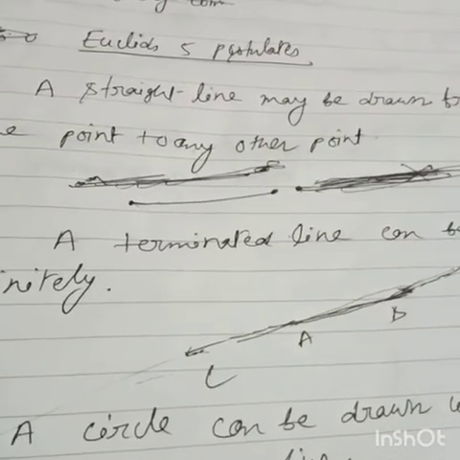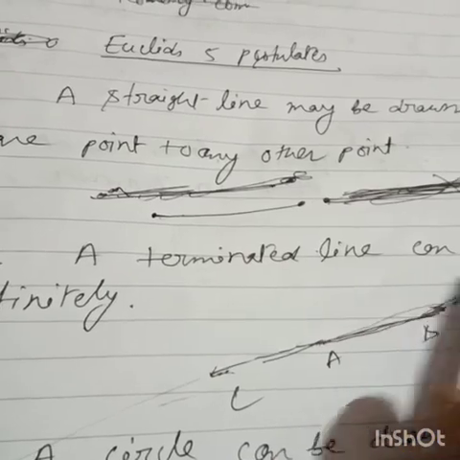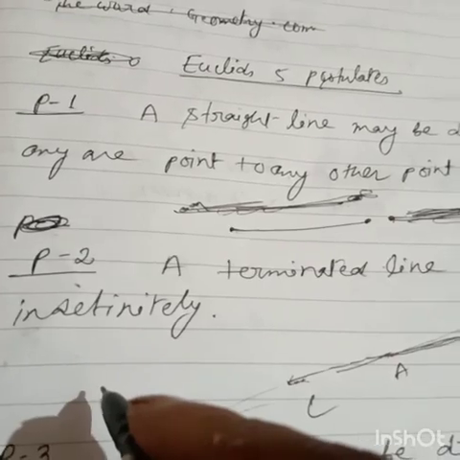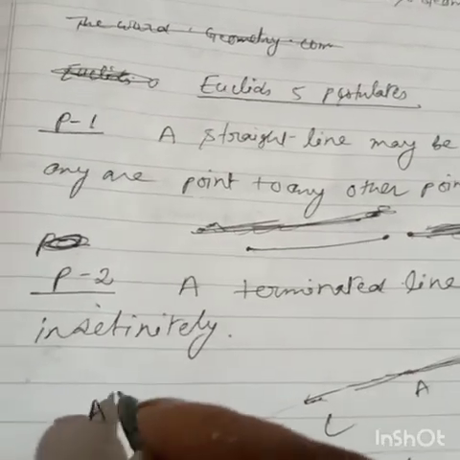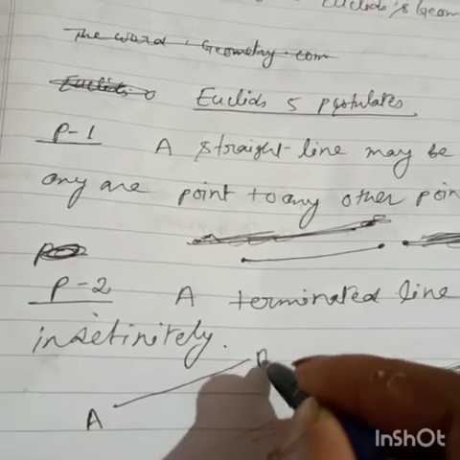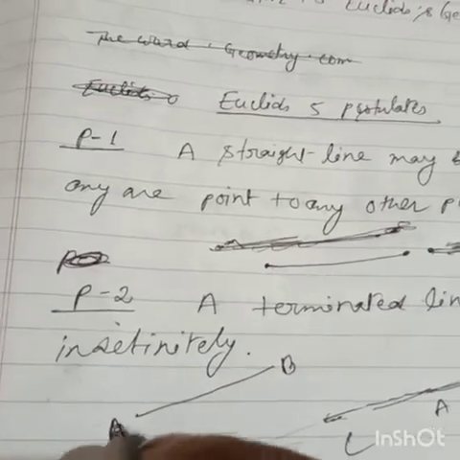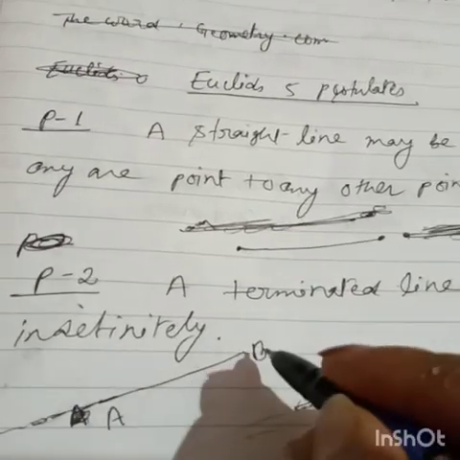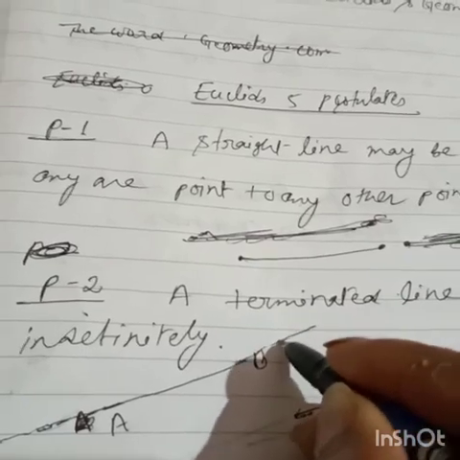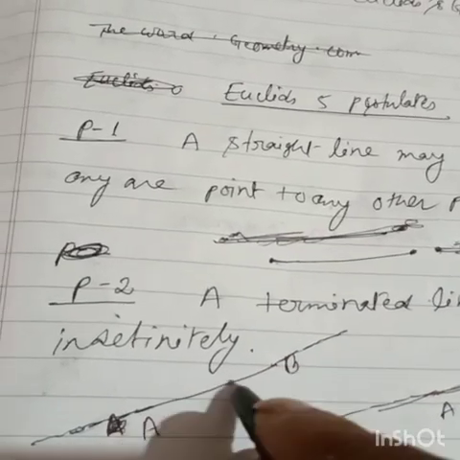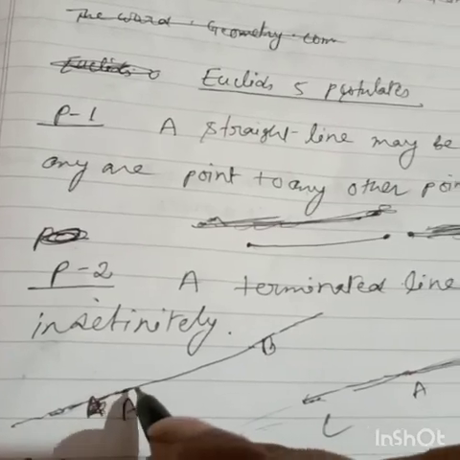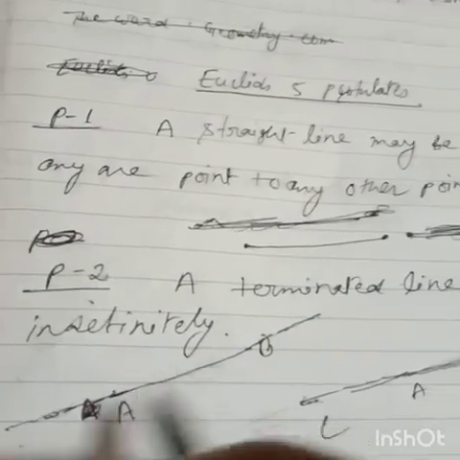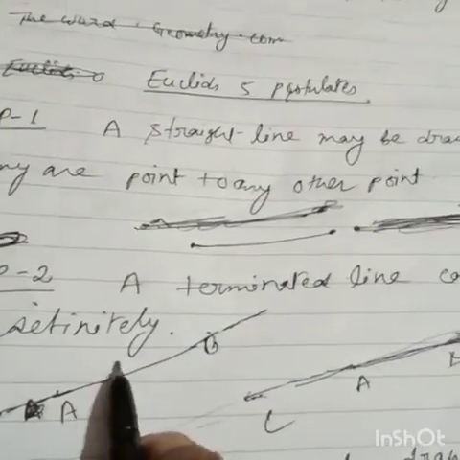Just try to understand. Postulate 2: a terminated line can be produced indefinitely. Suppose I have drawn this one, I will draw once more. Suppose this is A, you are drawing a line, this is B. You can extend this line from this end, and also you can extend from this one. Yes or no? This is straight, I am not using a scale, that's why it's looking bent. Suppose AB, you can extend from this side and from this side. This is why a terminated line can be produced indefinitely.